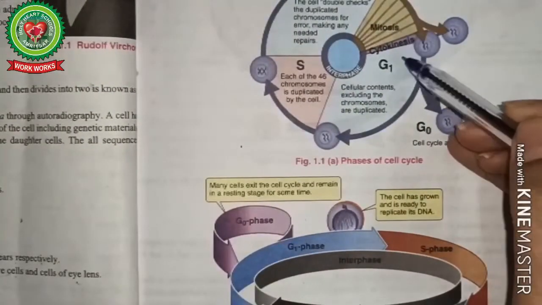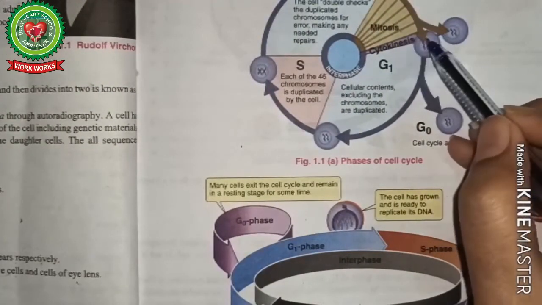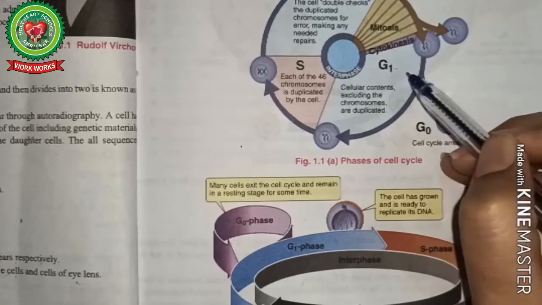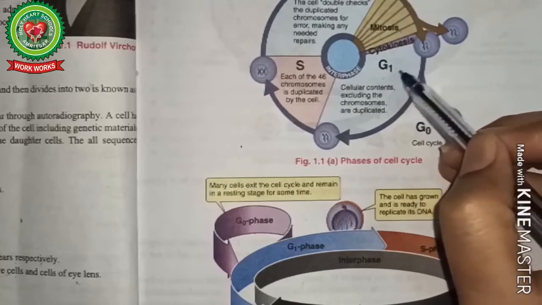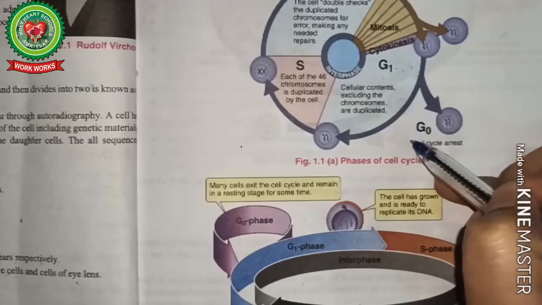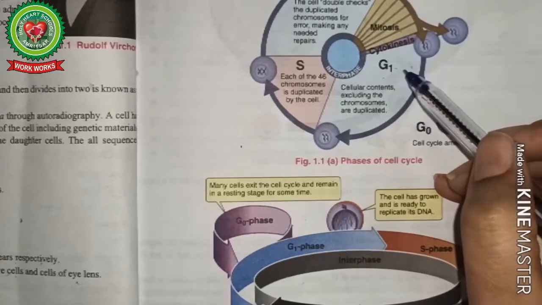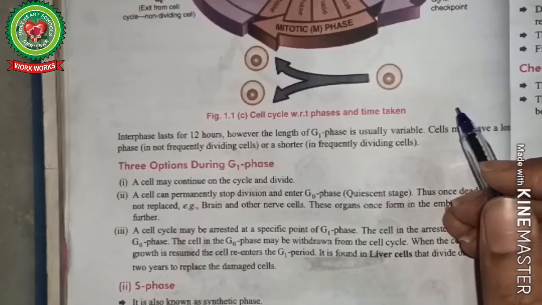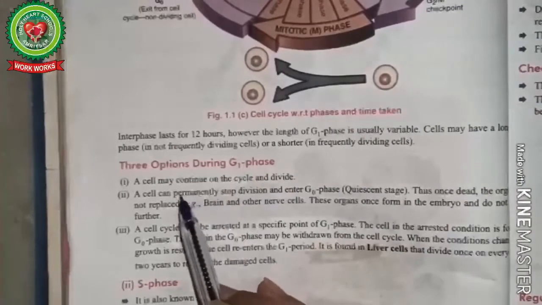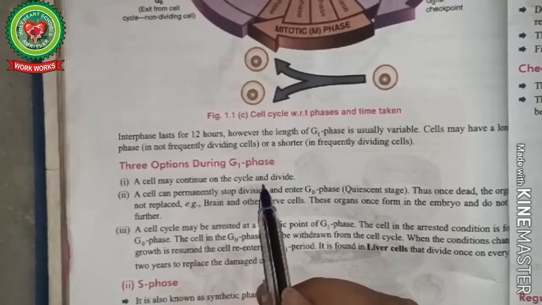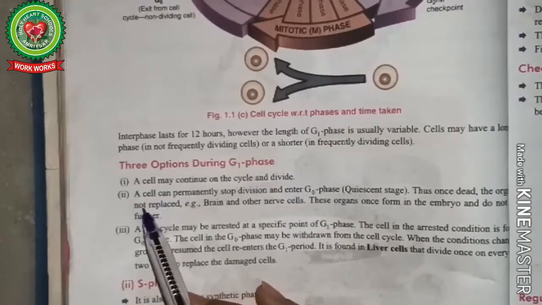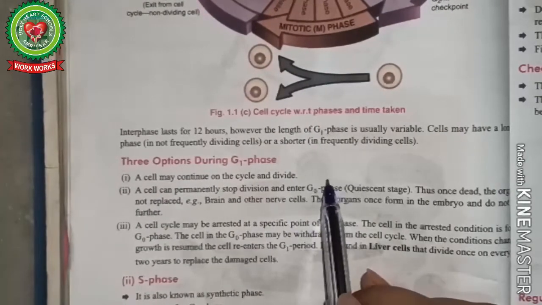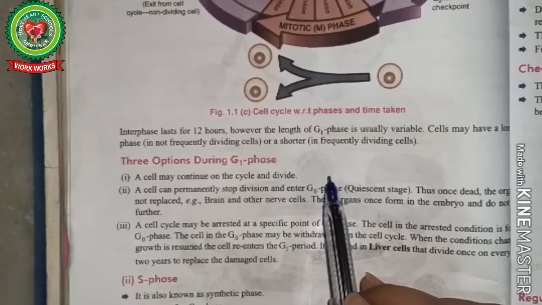Between mitotic phase and G1 phase there is no gap. After mitosis, the cell has to enter G1 phase. After G1 phase, there is an option with the cell. There are actually three options that are there with the cell. The first one is that the cell may continue on the cell cycle and divide. A cell can also permanently stop division and enter the G0 phase. G0 phase is also called the quiescent phase.